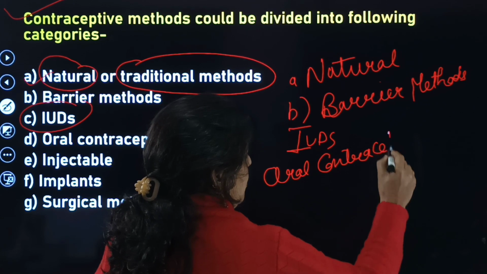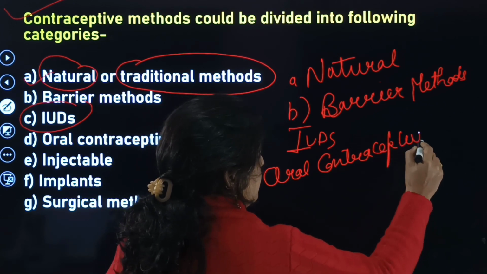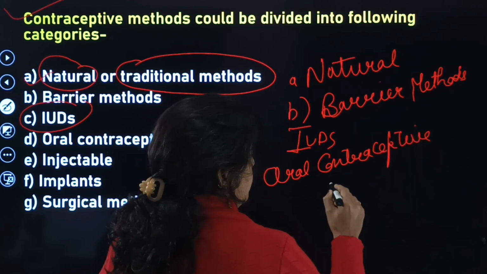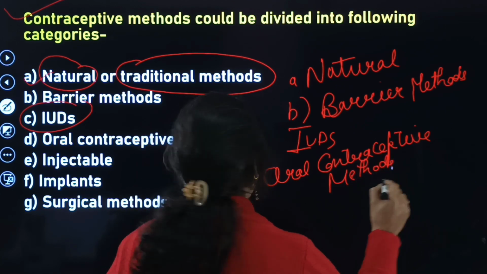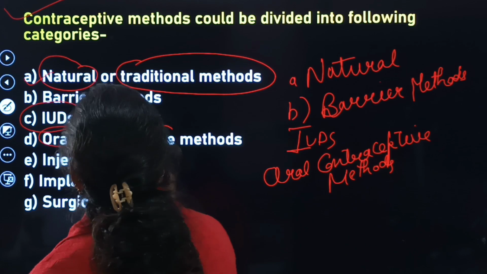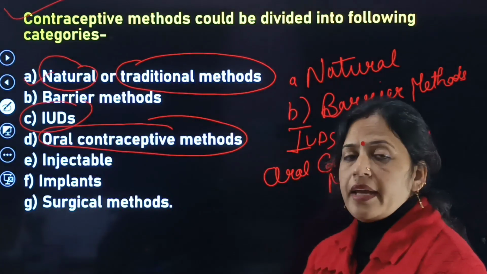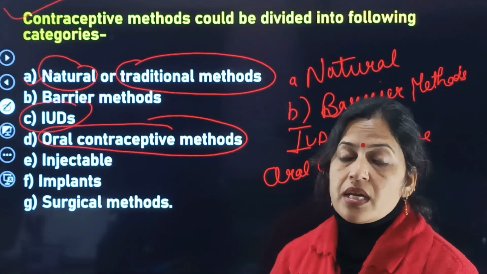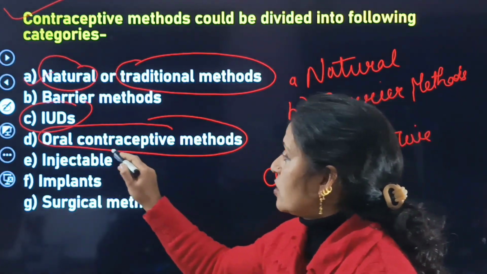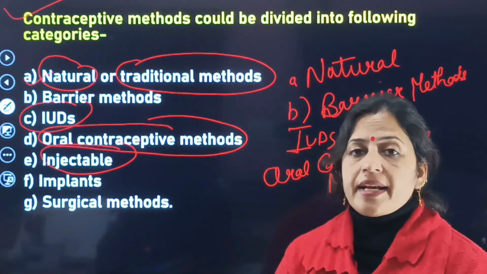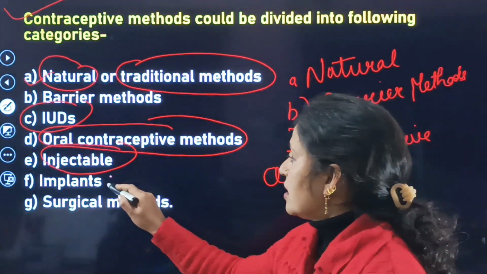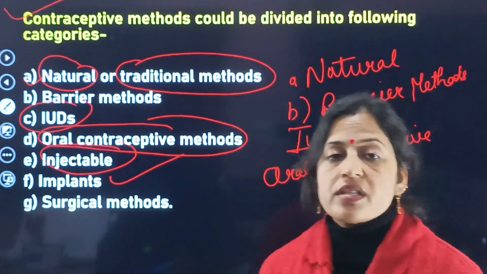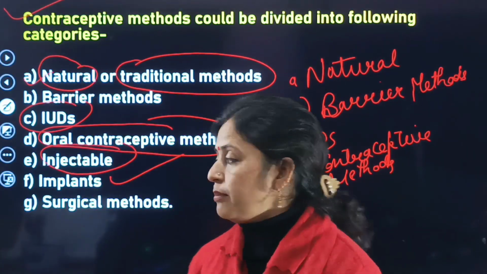The next category of contraceptives is injectable. The next category is implants. And the last contraceptive method is the surgical methods.